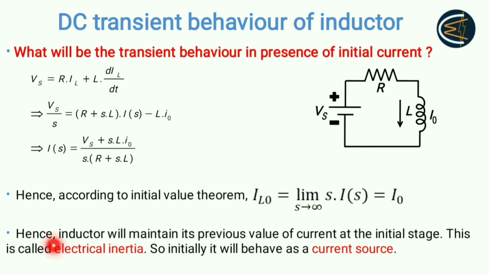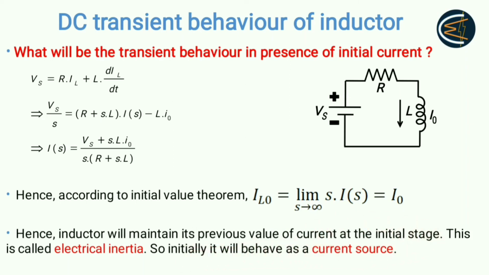That is why it is called electrical inertia, because it is retaining that value of current for a certain period of time. After that, gradually it allows that change. It doesn't allow the change all of a sudden. And because it maintains that current for a certain period of time, we can say it also behaves as a current source.